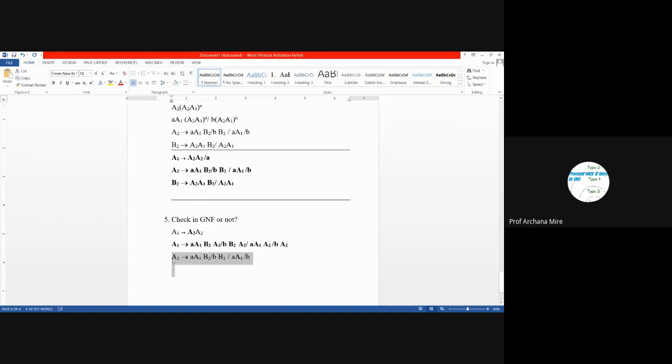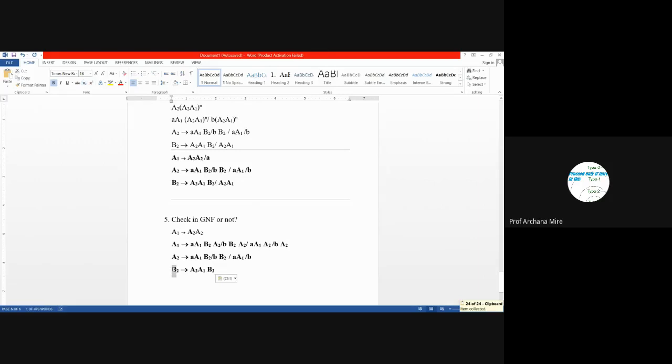Now if we observe this production rule, again the leftmost symbol is terminal, leftmost symbol is terminal, leftmost symbol is terminal. Once again the leftmost symbol is terminal, or in fact there exists only one terminal symbol. So the production rule comes into the second category of production rule. So these production rules are also in the GNF form, and we will move to the next production rule, that is this.